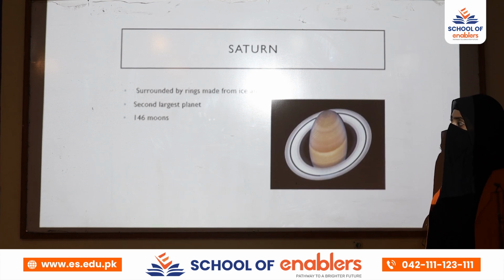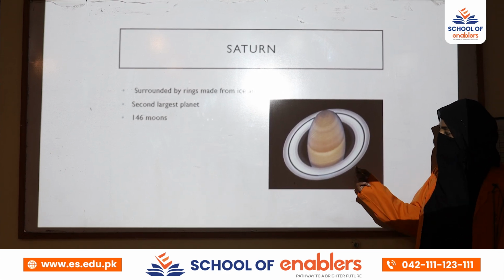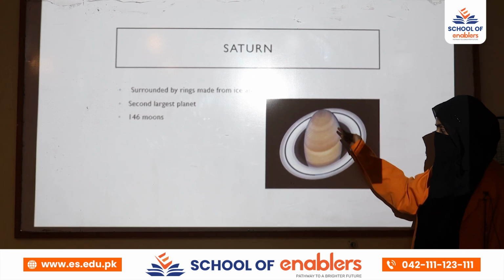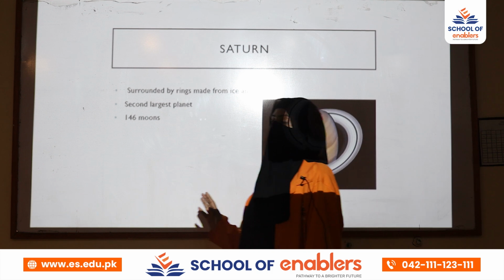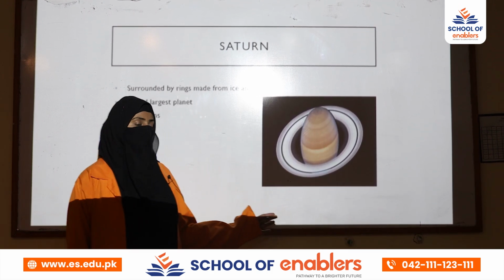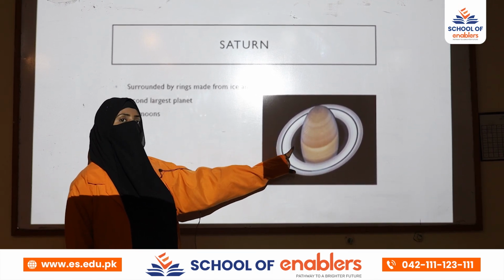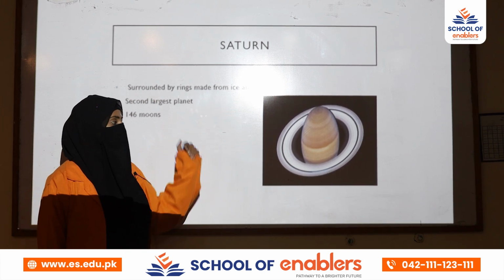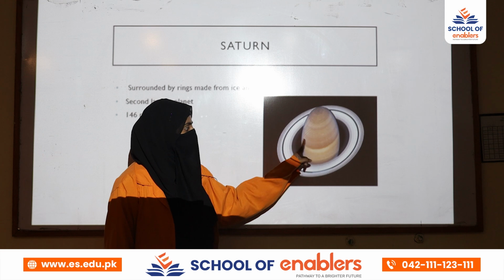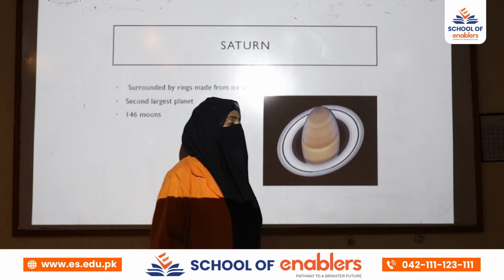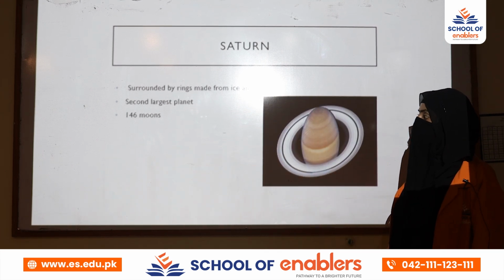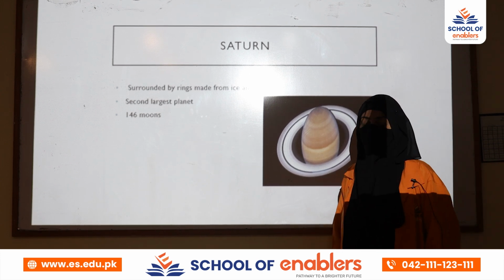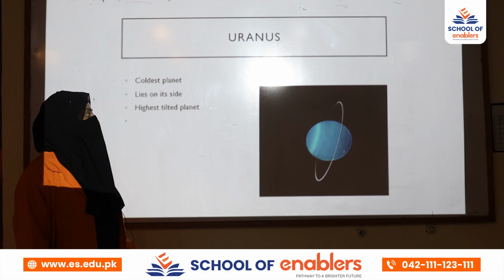Now Saturn is the next planet. We can see in its picture that Saturn has rings. Jupiter also has rings in its structure, but the rings of Saturn are different from Jupiter because these rings are made from ice and rock. Ice and rocks are joined together and form these rings. So it is the unique property of Saturn. It is the second largest planet after Jupiter, and it has 146 moons.